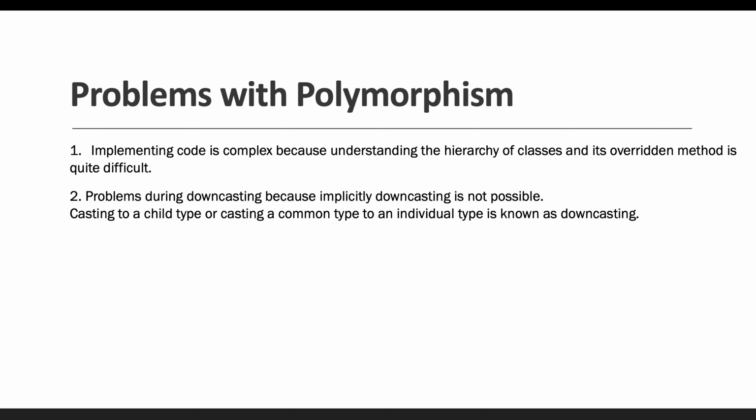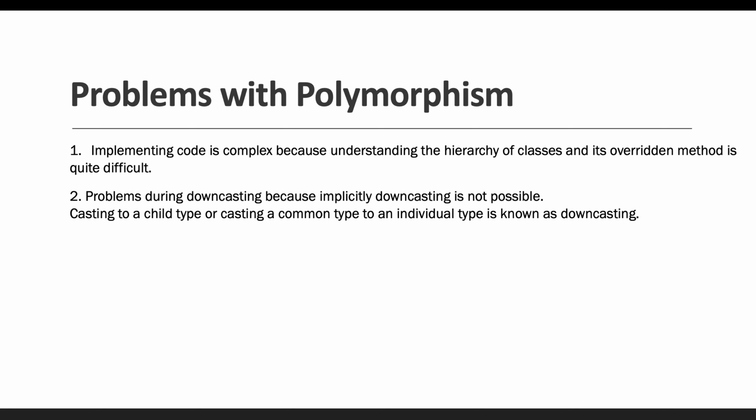Second problem is during downcasting, because implicit downcasting is not possible. We have seen casting, right? If we have an integer data type and a double data type, and you are adding these two numbers, the integer data type is automatically typecast to double type, because integer is the lower and double is the higher. So upcasting is possible, but downcasting is not possible.